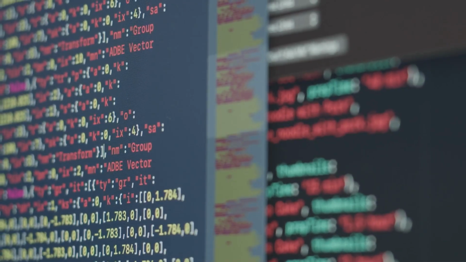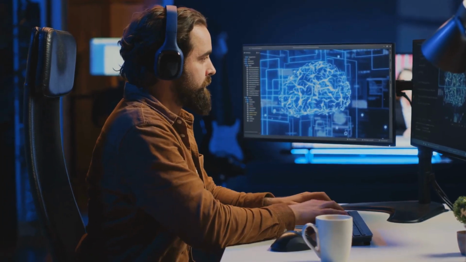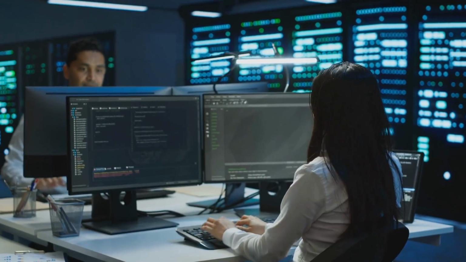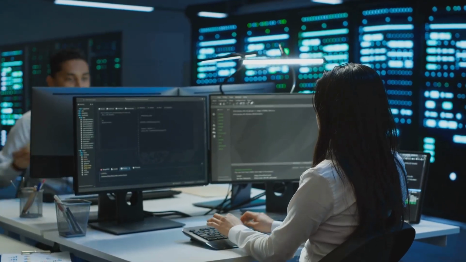From chatbots and text summarization to creative writing and code generation, LangChain empowers us to harness the power of language models. If you're intrigued by the possibilities of AI, dive into LangChain and see what you can create. The future of AI development is here, and it's more accessible than ever before.